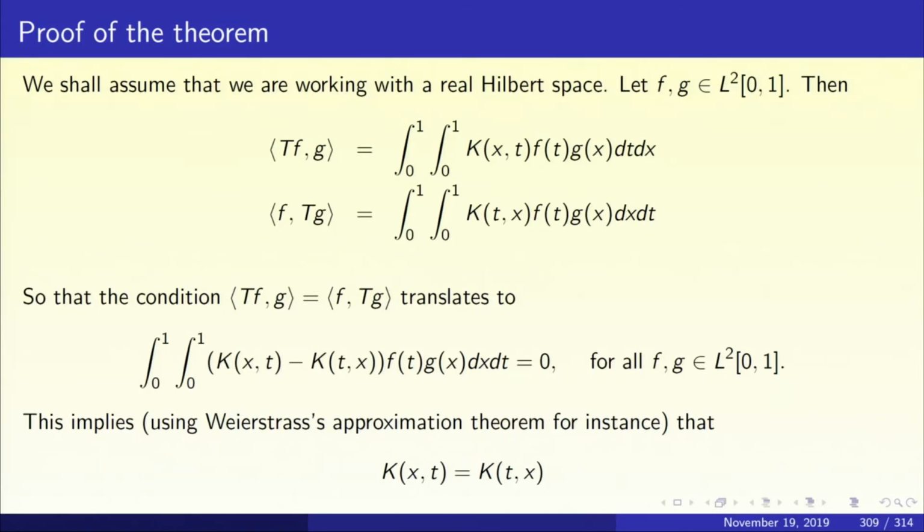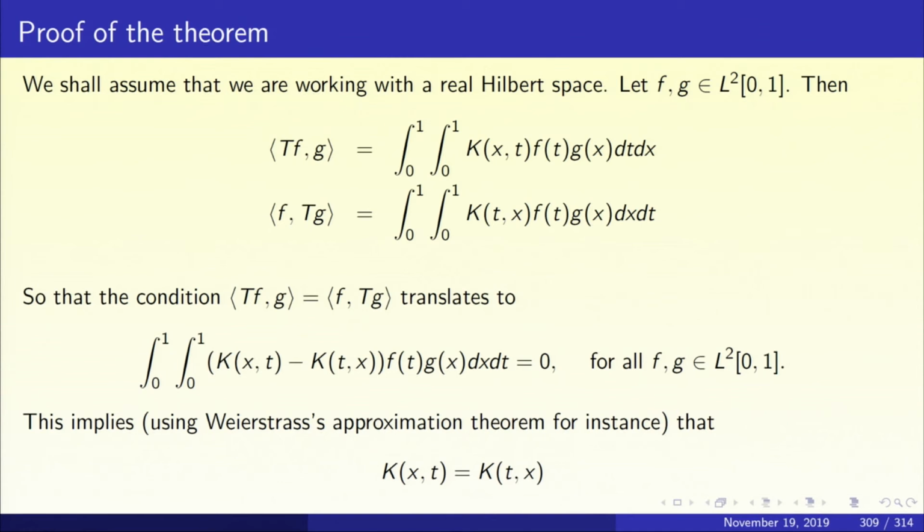So, the condition that inner product of Tf with g equals inner product of f with Tg translates to the condition that the double integral over 0 1 cross 0 1 of k(x,t) minus k(t,x) times f(t) g(x) dx dt is 0 for all f and g in L2 of 0 1.